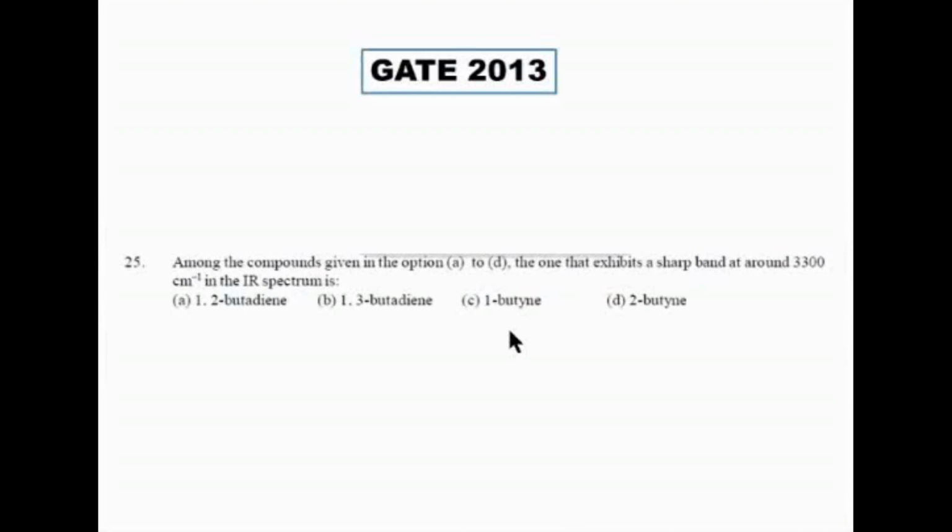S character அதிகமா இருக்கும். Very good. So alkane you have sp3, alkene you have sp2, alkyne you have sp hybridization, more of s character, and more of s character means they are more close to the nucleus, so they'll be having more electron withdrawal ability. They'll be more electronegative. Therefore, that carbon will be more electron withdrawing, so will be having more charge separation, greater dipole. So you'll be having a more intense band. Okay, very good. Next molecule.